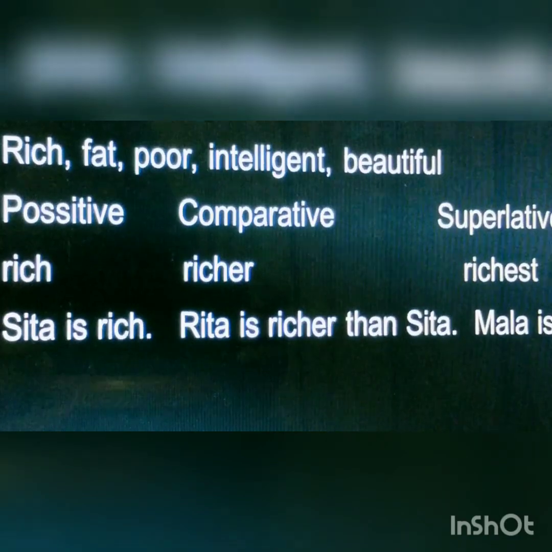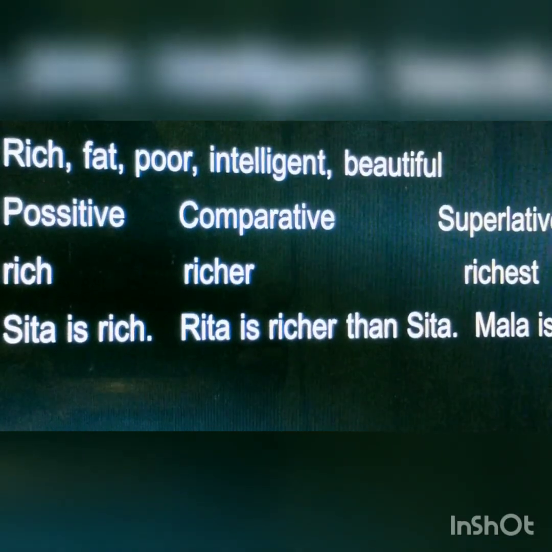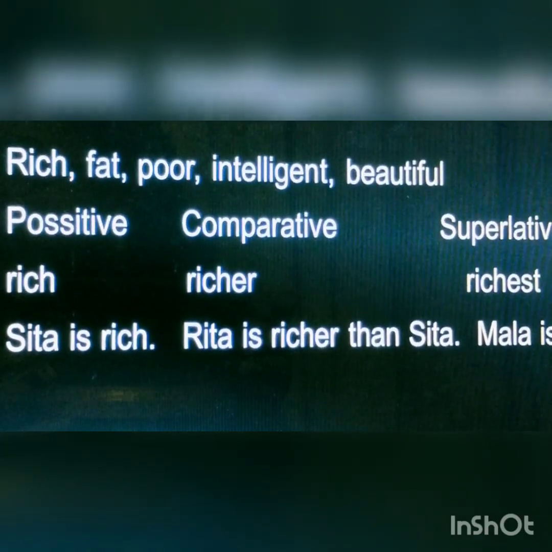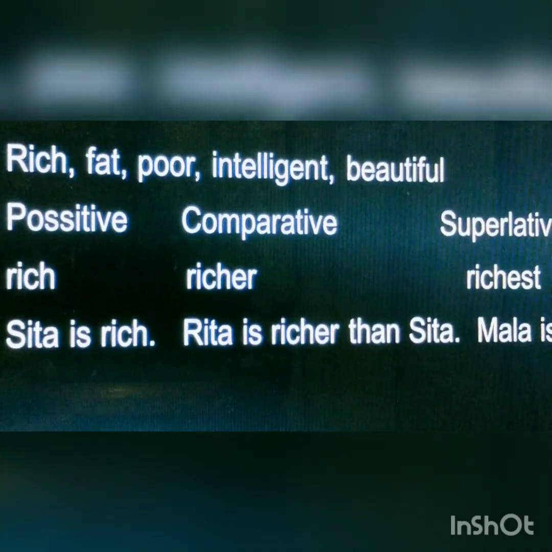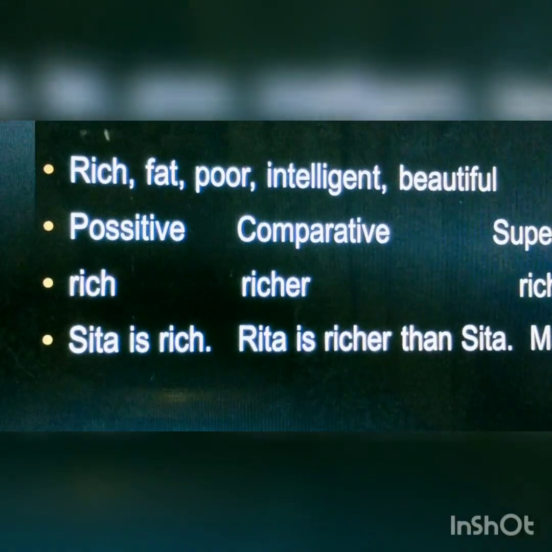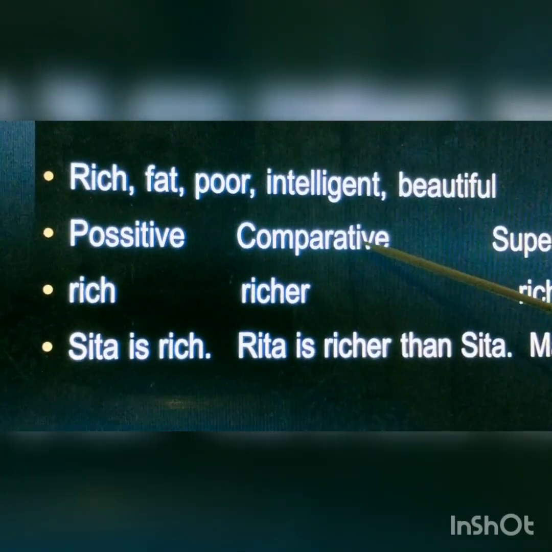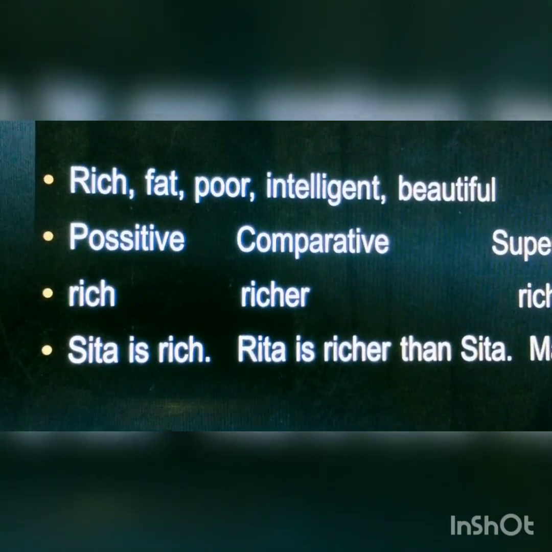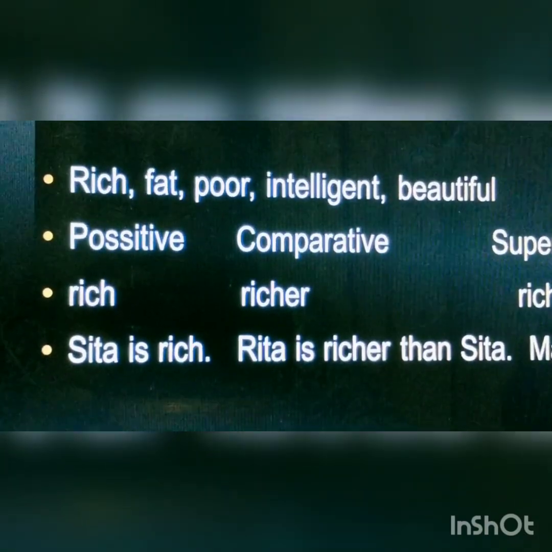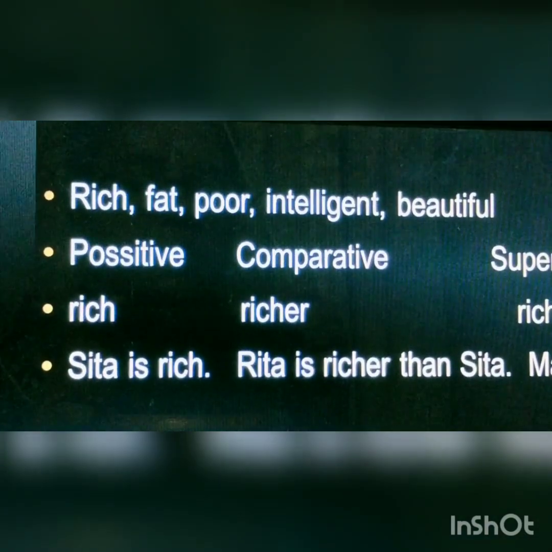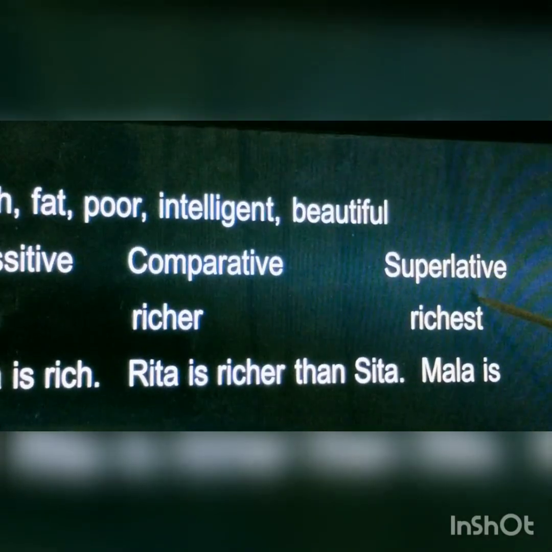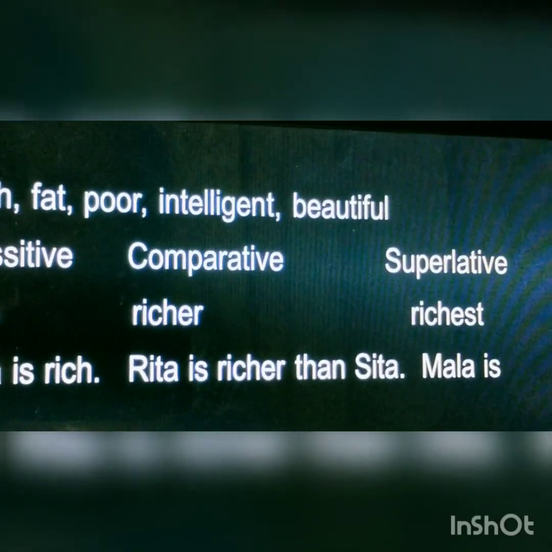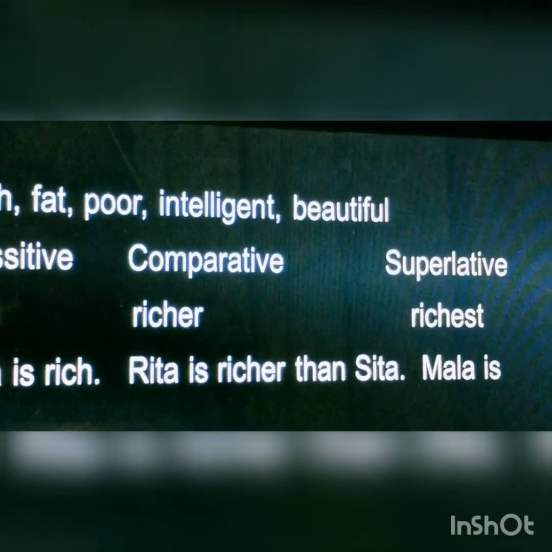Positive degree, we use the positive degree of an adjective when we are not making any comparison. So this degree is used with one person or things only. We use comparative degree of an adjective when we are comparing two persons or things or two groups of persons or things. We use superlative degree of an adjective when we are comparing more than two persons or things.